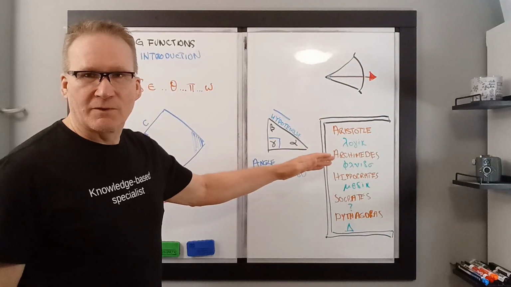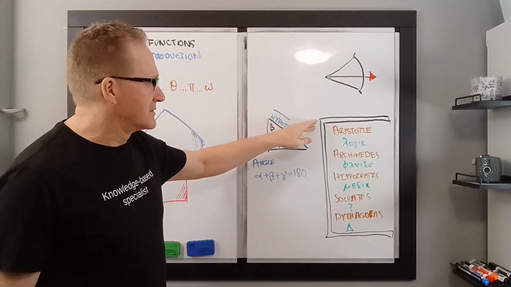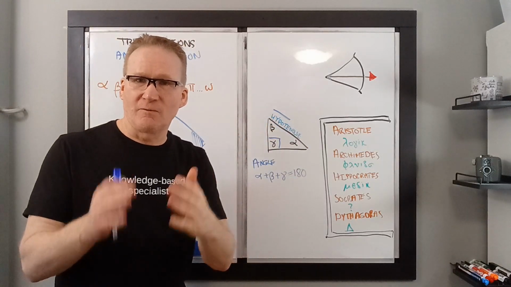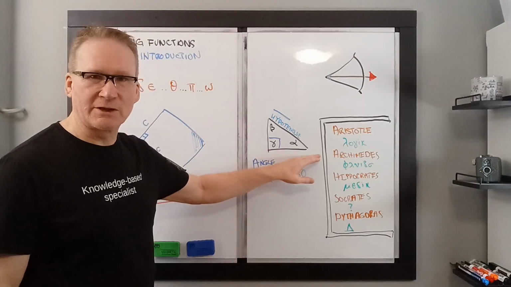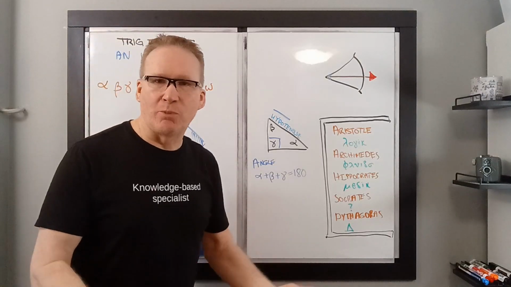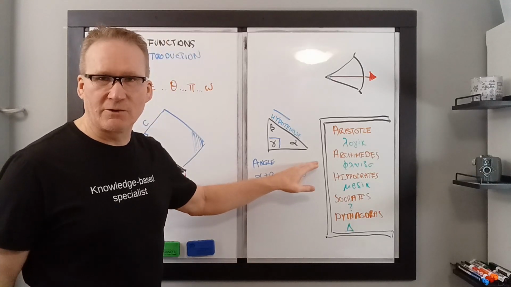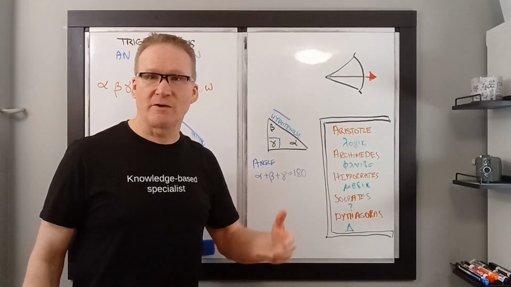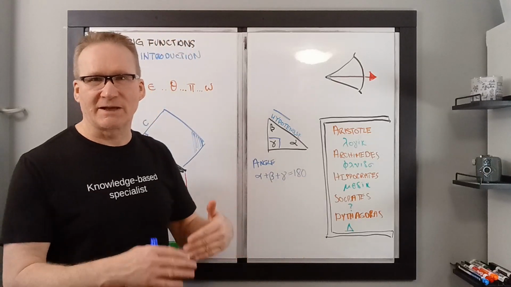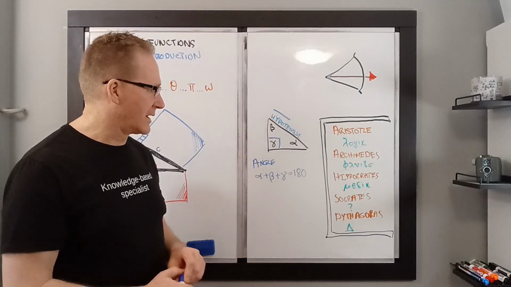And here we have a number of Greek scholars in the range of 300, 400 BC or so. There's Aristotle, who was really into logic. If one thing is true, something else should come out of that. And Archimedes, who was really into fluid dynamics and the buoyant force. He was also one of the first to calculate a really good value for pi. There's Hippocrates, who is considered by many to be the father of modern medicine. Many doctors today even continue to take a vow, do no harm, when they graduate from medical school.